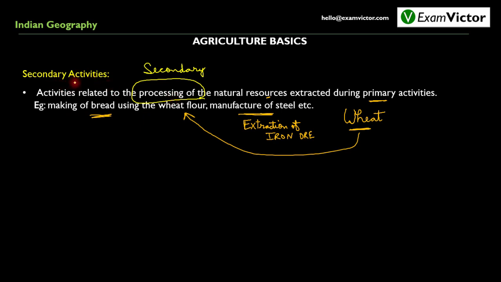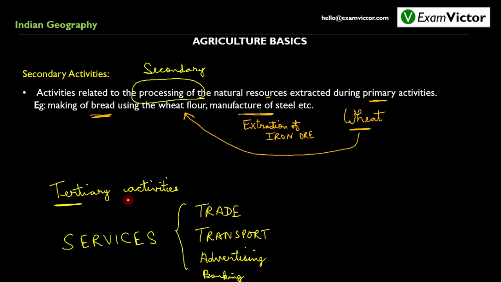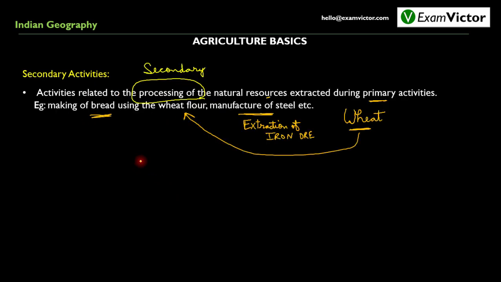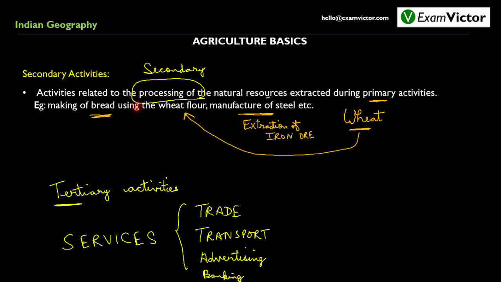Now once the secondary activities are over, we have tertiary activities which involve services, which includes trade. For example, when this bread is produced in the bakery, it cannot be utilized by end customers unless it is transported and trade happens. Advertising is also an important part in making a finished product reach its end customer. Services like banking also come under tertiary activities. So by this we should understand that primary activities like agriculture are supported by secondary activities which involve processing and also by tertiary activities which involve services.